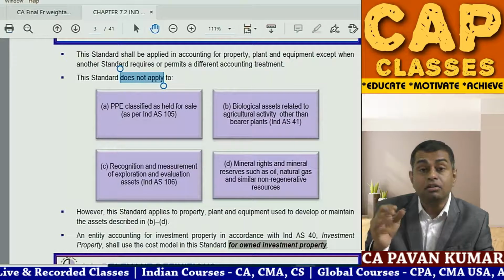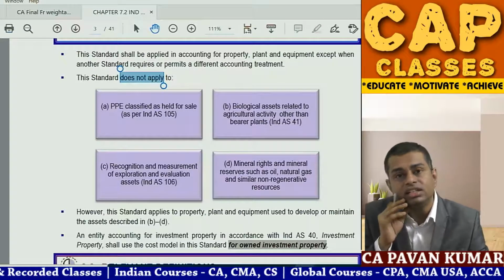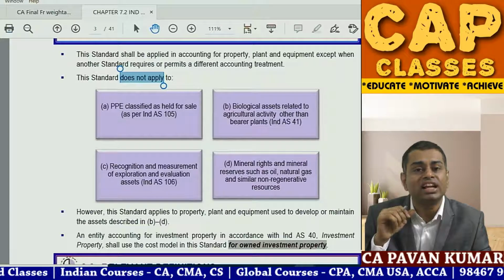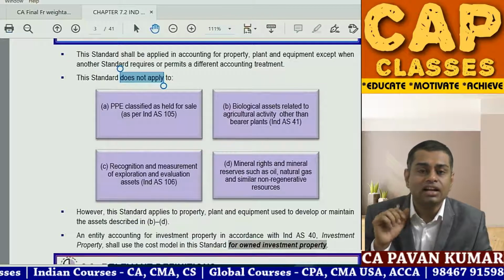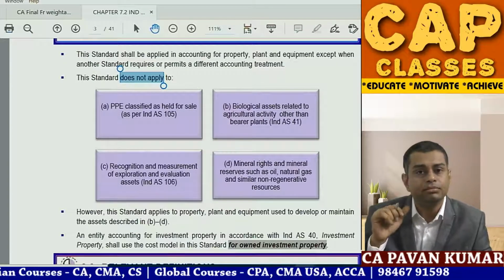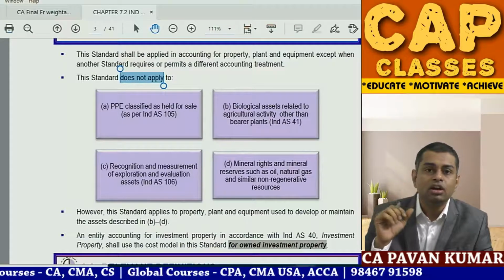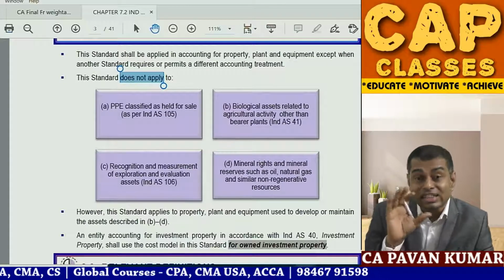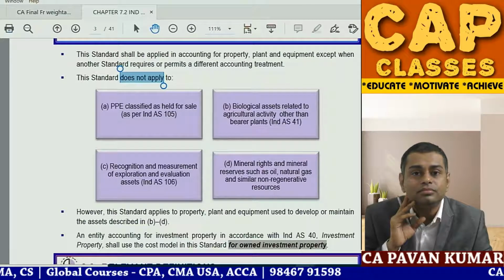So, Pawan sir, how will we deal with biological assets? Ind AS 41, agriculture. A separate accounting standard is there for agriculture. One of my friends is conducting the audit of a bird sanctuary. Birds and all will be there, no? Can you believe we apply Ind AS 41 in some areas of that audit?